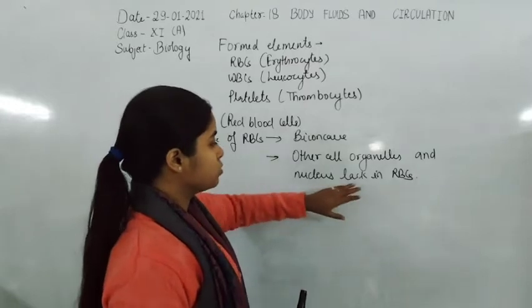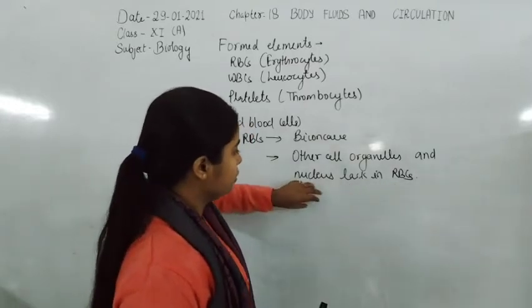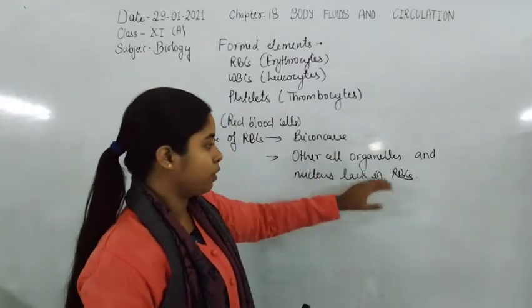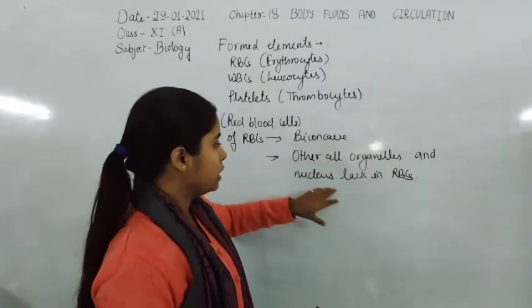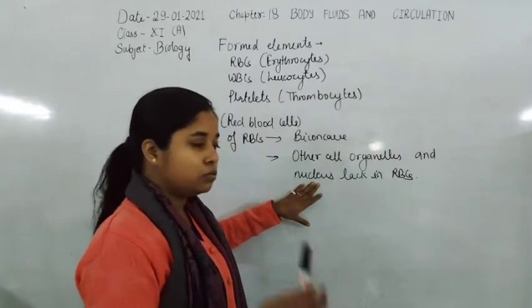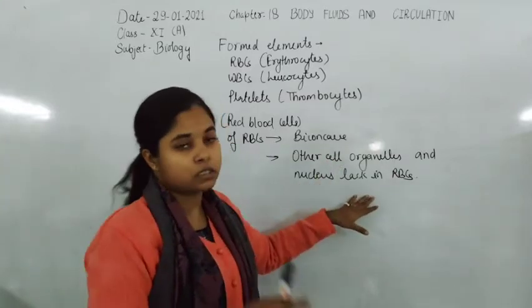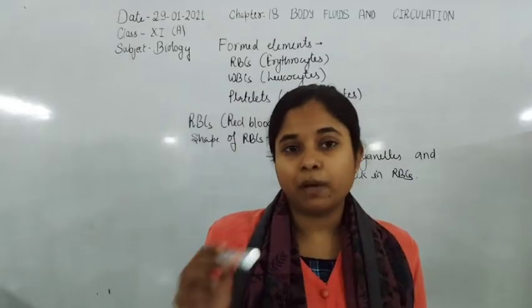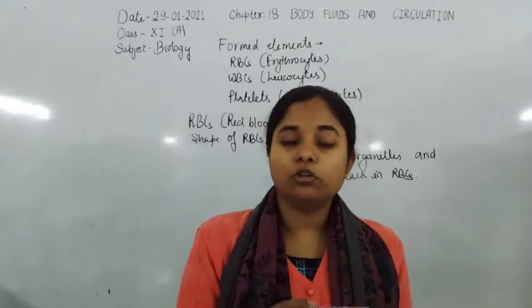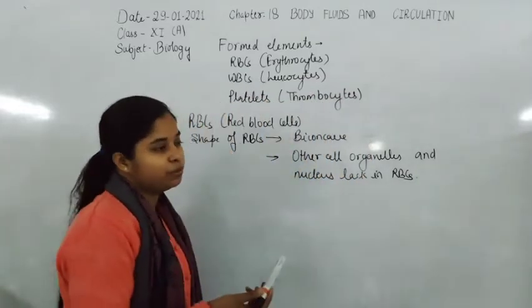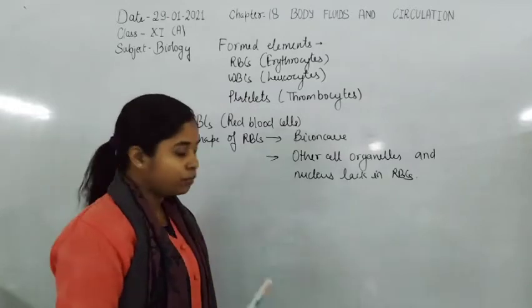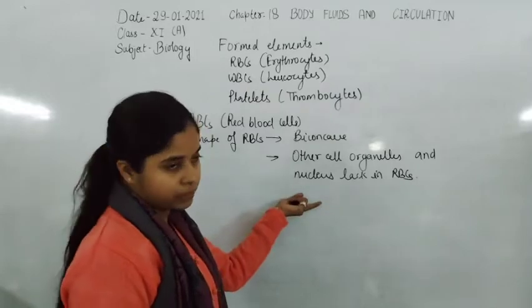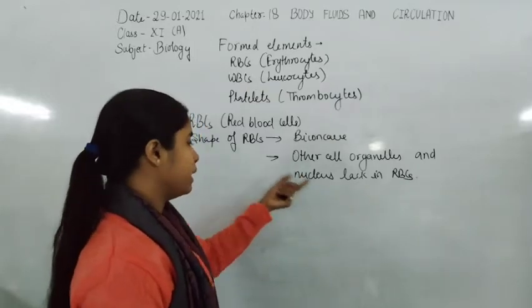So that's why the space which is covered by the nucleus and cell organelles is free, because the cell organelles and nucleus become degenerated. And at that place in the RBCs, that place is replaced by the hemoglobin molecule, and the more the hemoglobin molecules, the more will be the transport of gases. So therefore degeneration happens here of different cell organelles and the nucleus.